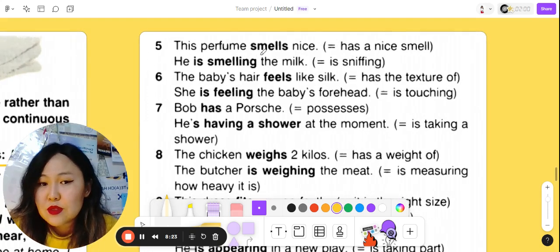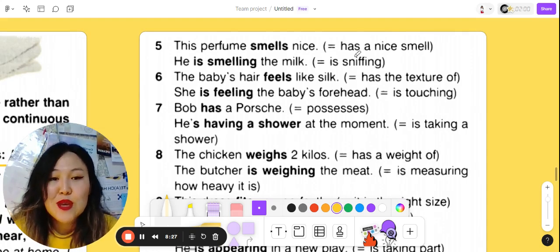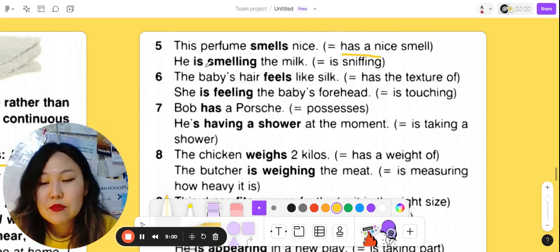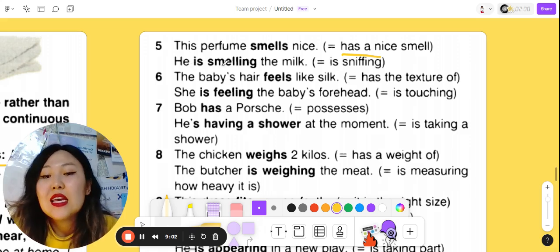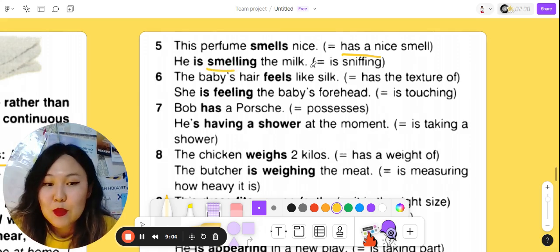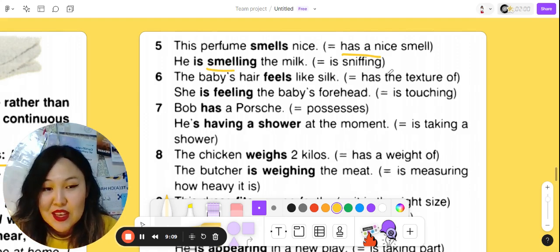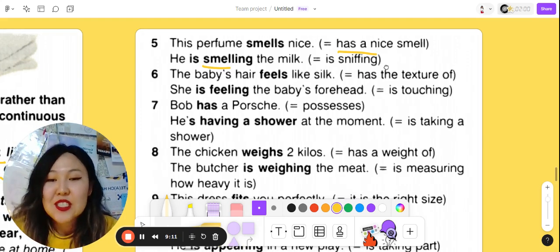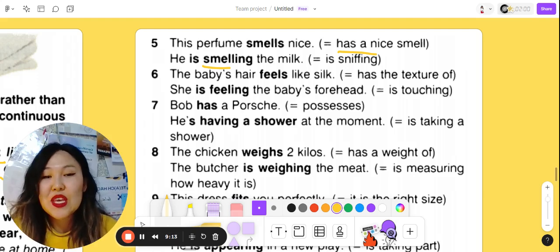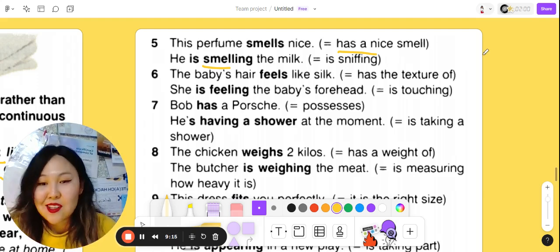This perfume smells nice. It means that it's a fact about this perfume and it has a nice smell. And the second sentence is, he is smelling the milk, which means he is sniffing the milk. So as soon as we used continuous with smell, it means something else.